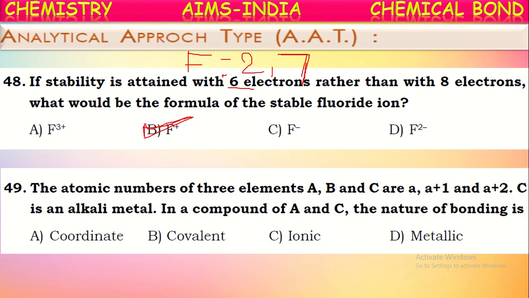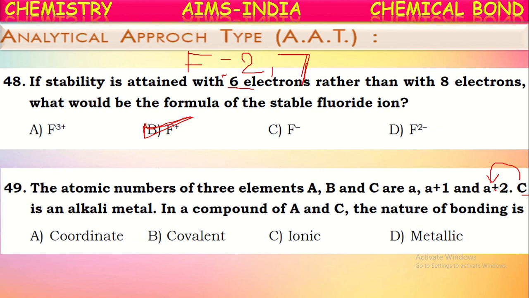Next, the atomic numbers of three elements A, B, and C are A, A plus 1, and A plus 2 respectively, and C is an alkali metal. In a compound of A and C, the nature of the bonding is? So here it is mentioned C is an alkali metal with atomic number A plus 2.